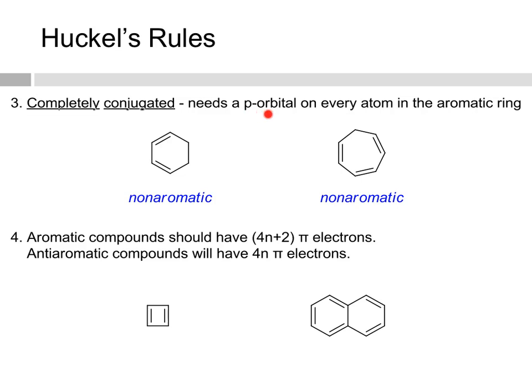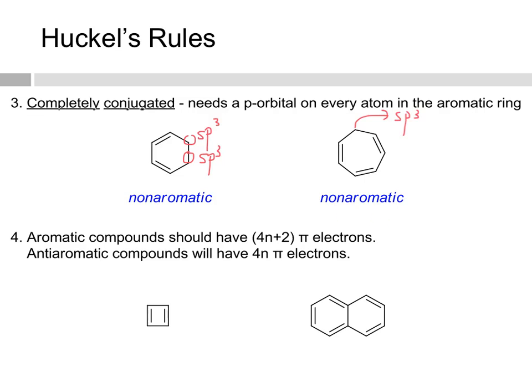That is, it needs a p orbital on every atom in the aromatic ring. So while this diene is conjugated, this system is not fully conjugated. It's not completely conjugated because you've got an sp3 carbon here and an sp3 carbon here, and they don't have p orbitals. Likewise, in this 7-membered ring, this is an sp3 carbon, so this molecule is not completely conjugated, and both of these are non-aromatic.